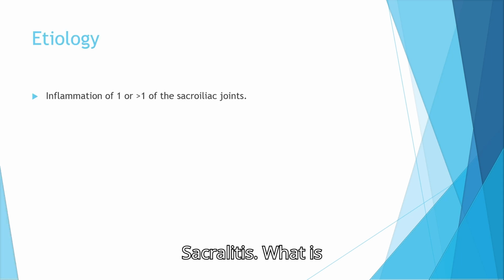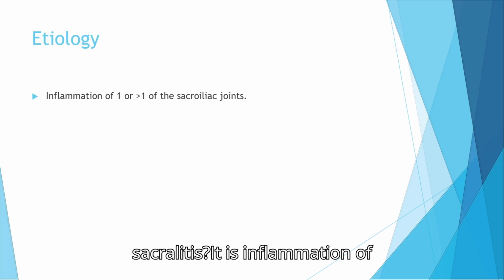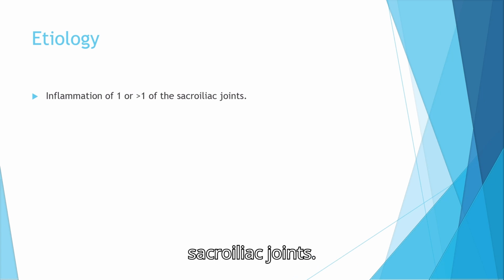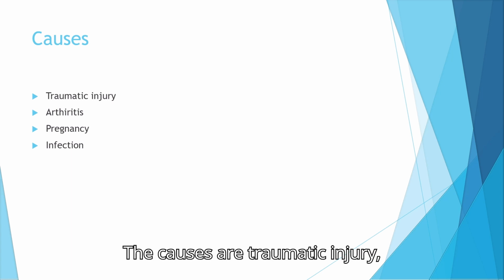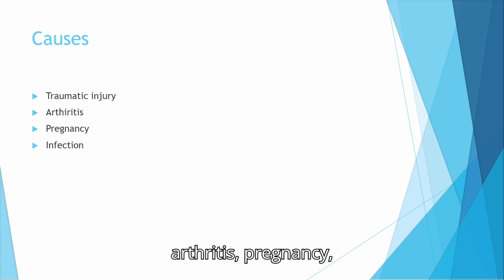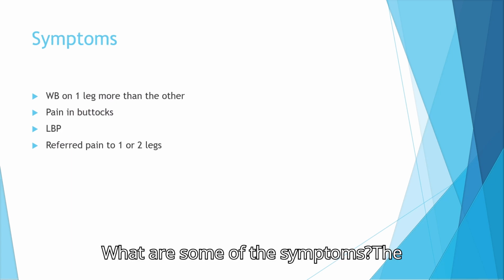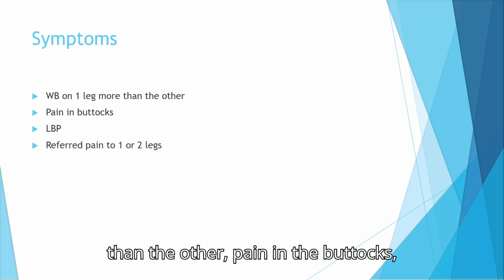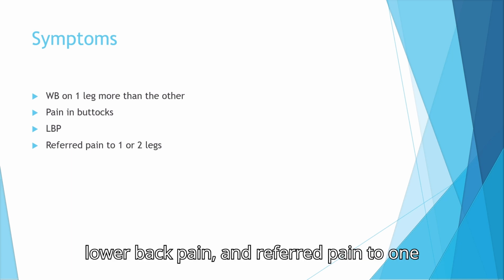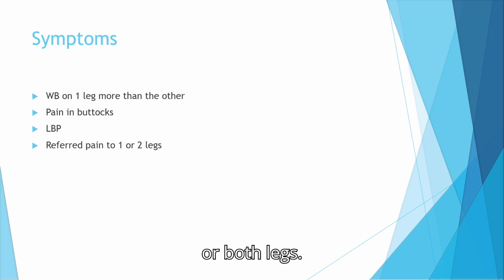Sacroiliitis. What is sacroiliitis? It is inflammation of one or more than one of the sacroiliac joints. The causes are traumatic injury, arthritis, pregnancy, infection. What are some of the symptoms? The symptoms are limping on one leg more than the other, pain in the buttocks, lower back pain, and referred pain to one or both legs.